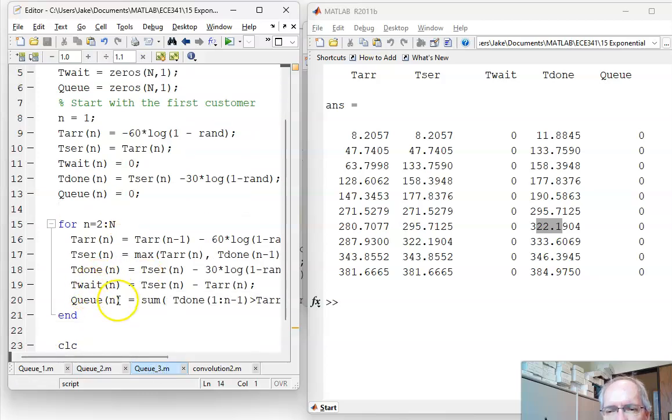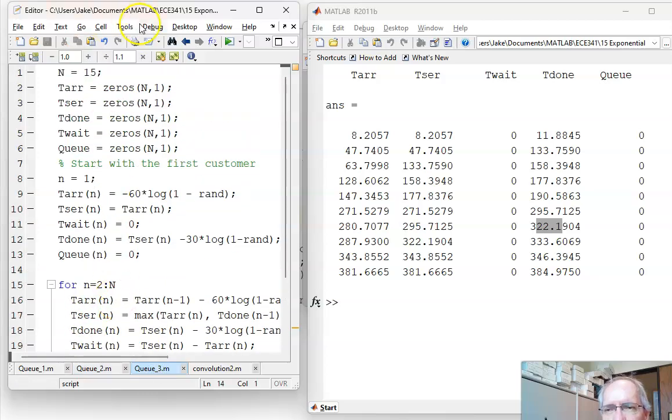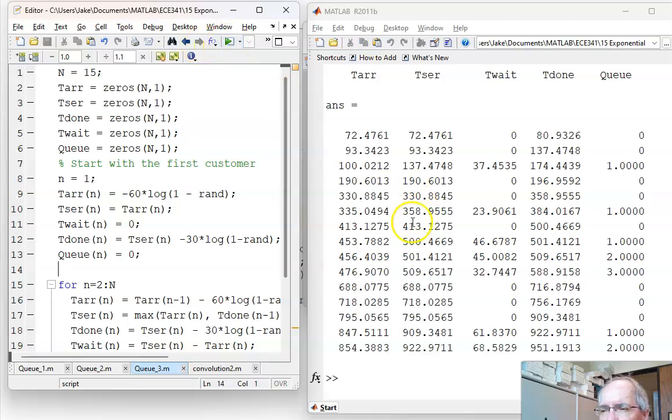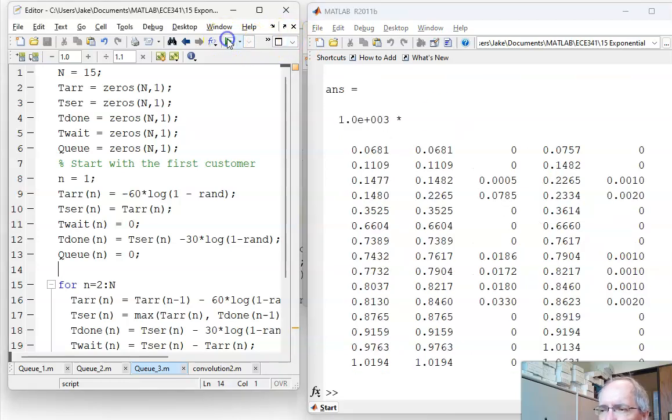So I add in the wait time and queue size. Let's go for 15 customers. When I did that, these are the wait times. The longest wait was 68 seconds. The largest queue size was 3. Let's try that again. Longest wait time